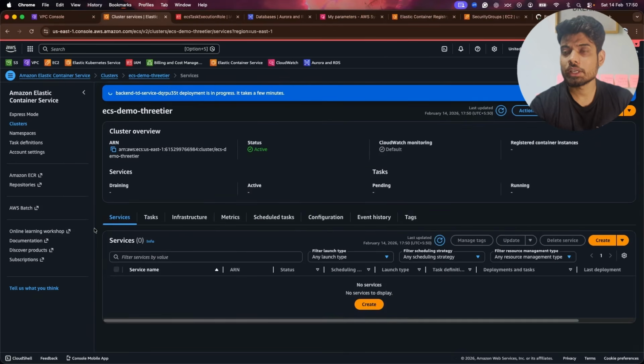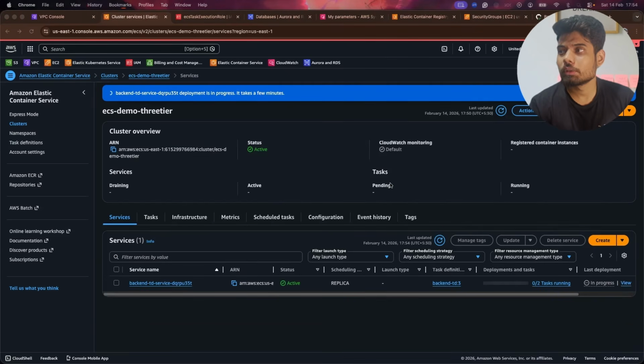And as soon as I create it, it will take some time because now it is configuring the servers, like the machine, and on that it will do some configurations, like installing a few things, and then it will be putting up all the required things to run a particular container. So it will take around 2 to 3 minutes, so wait for it and I'll see you there.